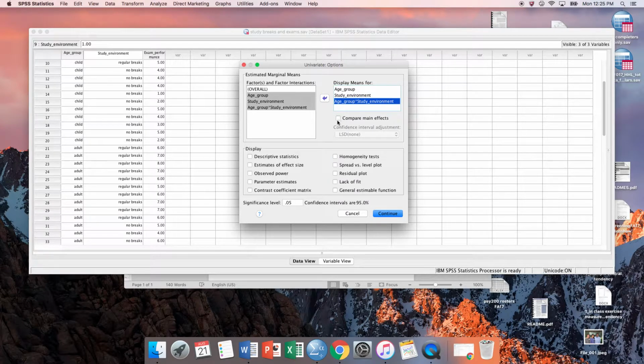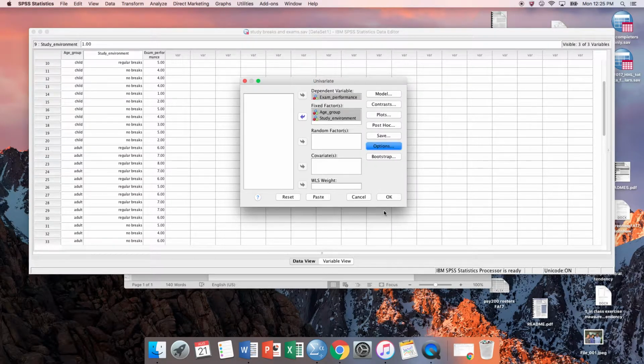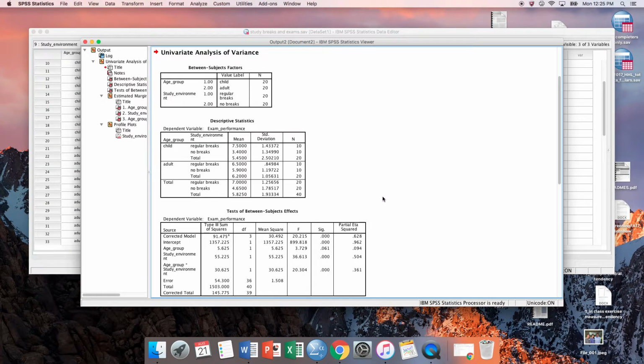Okay, I don't need to ask for main effects because we only have 2 in each group, so the comparisons are pretty straightforward. I'm asking for descriptives and an estimate of effect size. And now I'm going to hit OK. All right, so taking a look at this, we have 20 people who are in the child, 20 in the adult group, 20 in regular breaks, and 20 in no breaks.